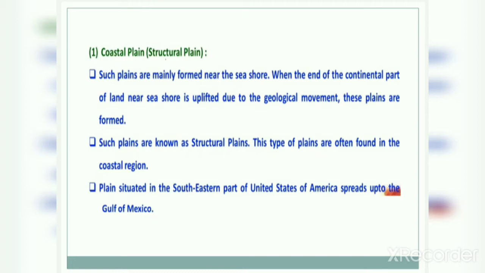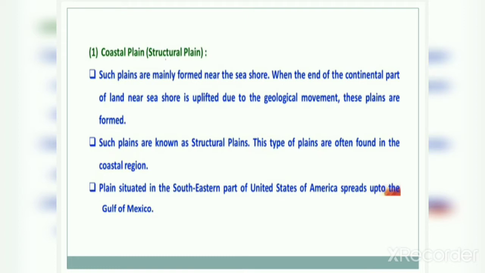Such plains are also known as structural plains. This type of plains is often found in the coastal region only.